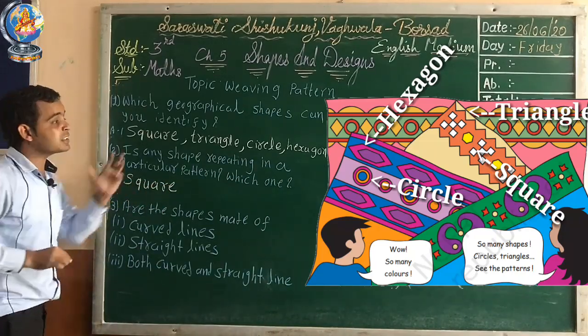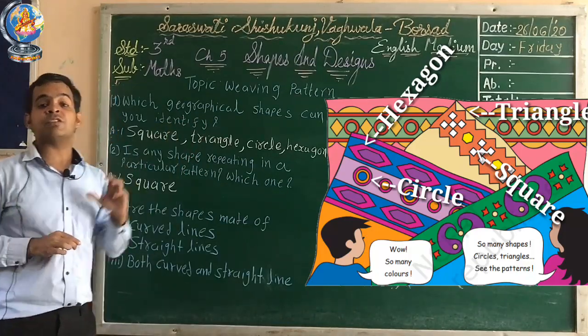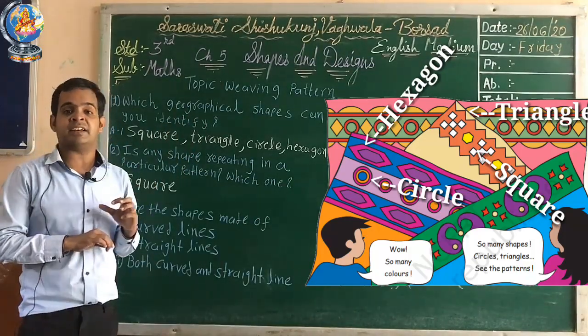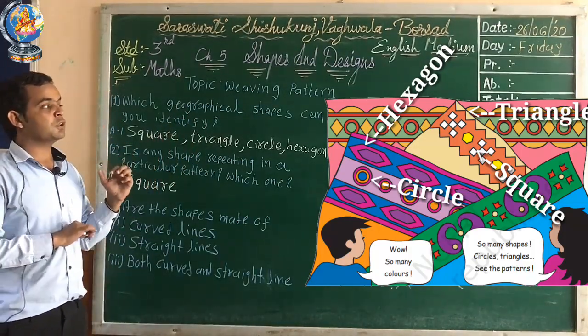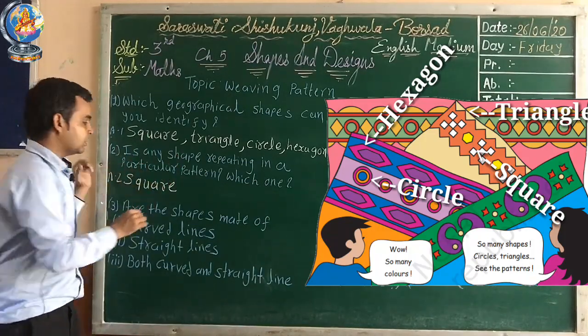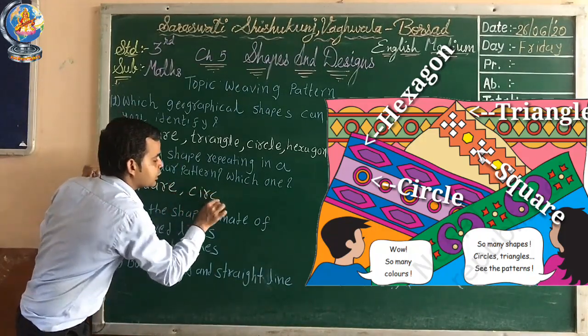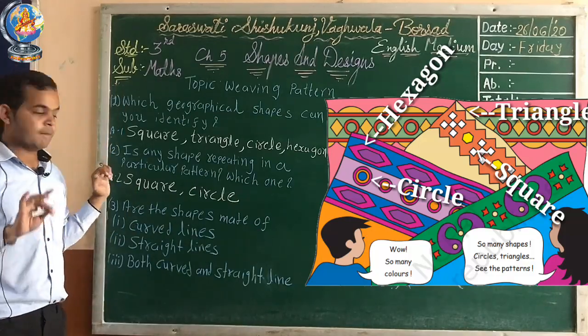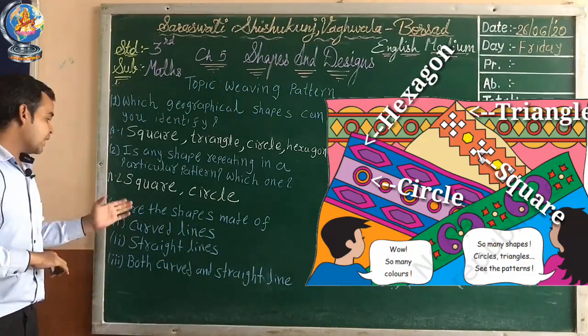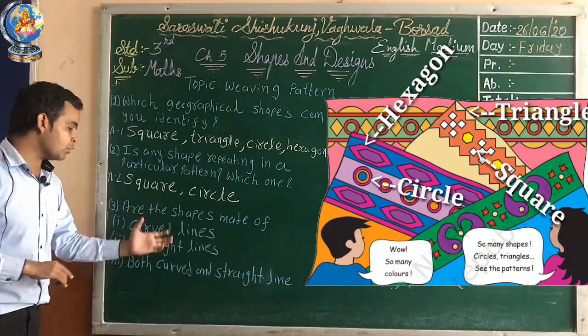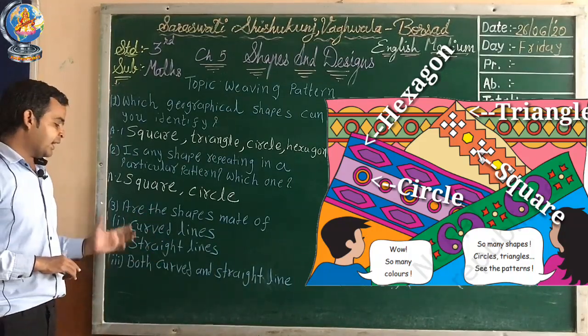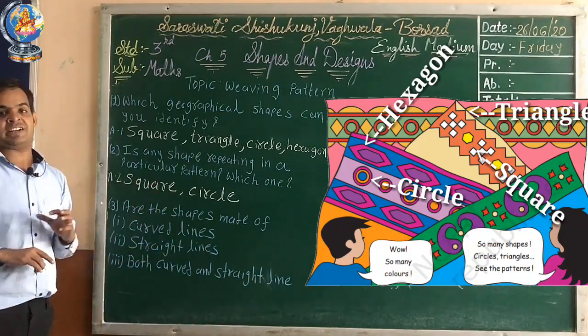Second one is, which shape is repeated again and again? If you observe in the picture, you can see the circle. So here our answer is circle. Understood about that? Now the third one is, are the shapes made of curved lines, straight lines, or both curved and straight lines?